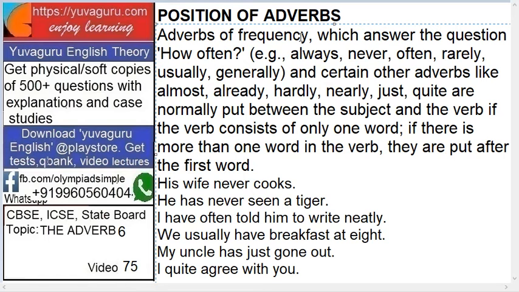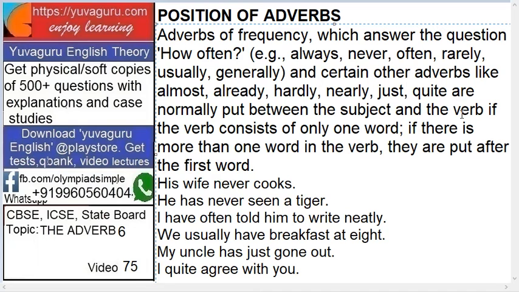Adverb of frequency, which is the answer to the question how often, right? Frequency means how often. Always, never, often, rarely, usually, generally. All these words are adverbs of frequency. And certain other adverbs like almost, already, hardly, nearly, just, quite are normally put between the subject and the verb.